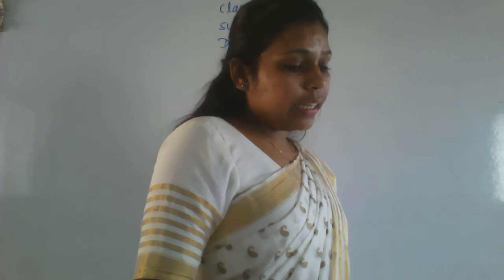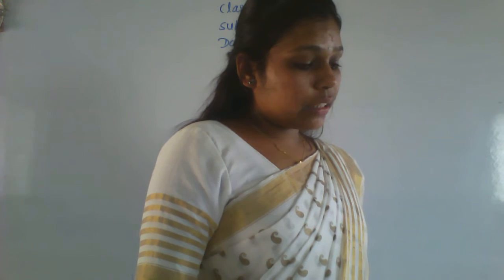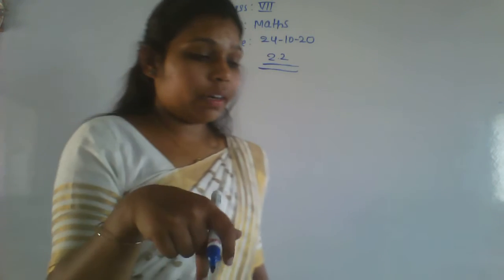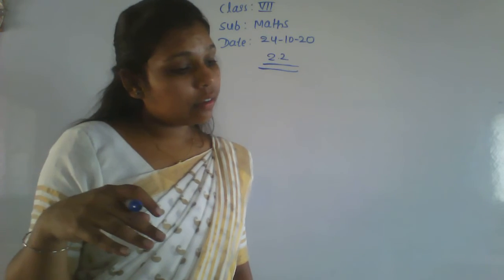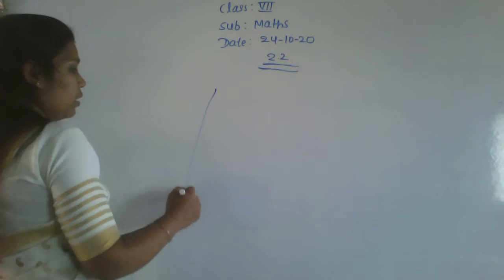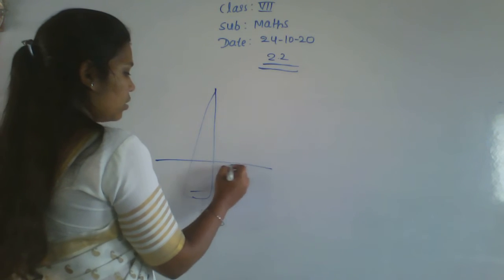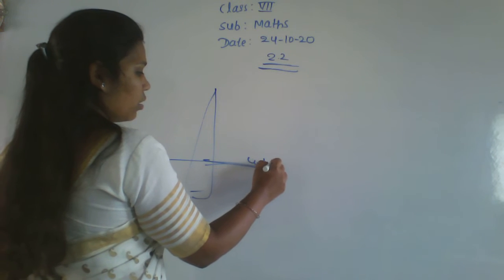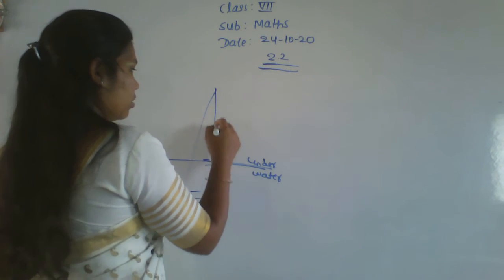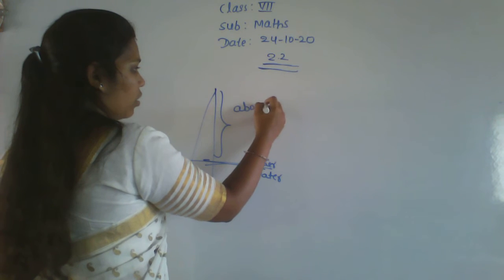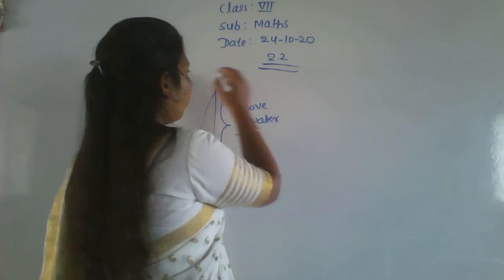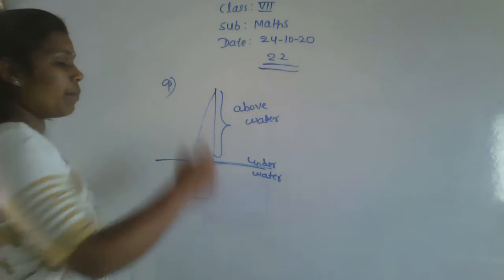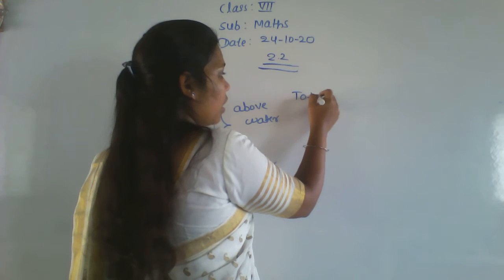The ninth question is: a hill that is 101 integer 1 by 3 meters in height has 1 by 4th of its height under water. What is the height of the hill visible above the water? So there is one hill here. This part is under water, and this part is above water. What is the total height of the hill? The given one, which is it? The ninth one. Total height of the hill.